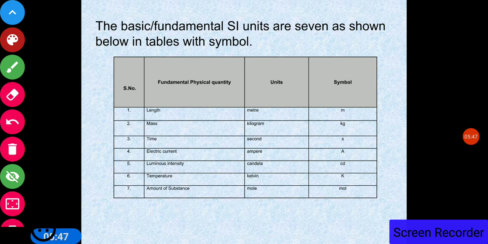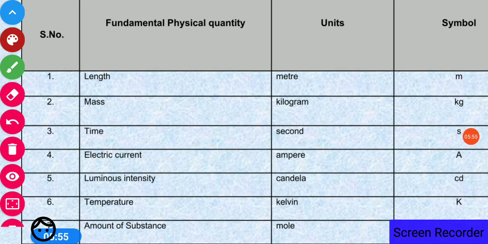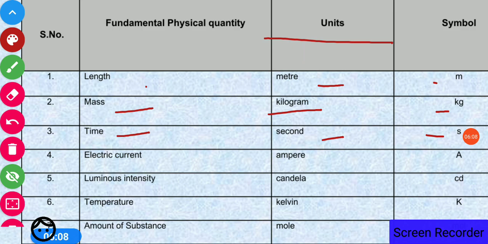The basic fundamental SI units of the 7 basic fundamental physical quantities are as below. Length, meter, and symbol is m. Mass, kilogram, symbol is kg. Time, second, symbol s.